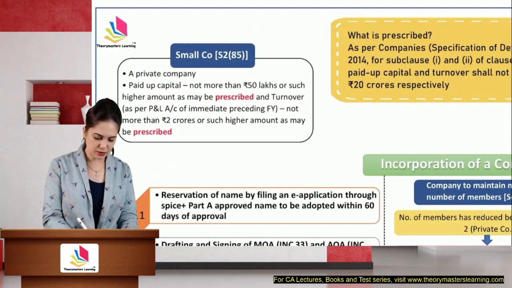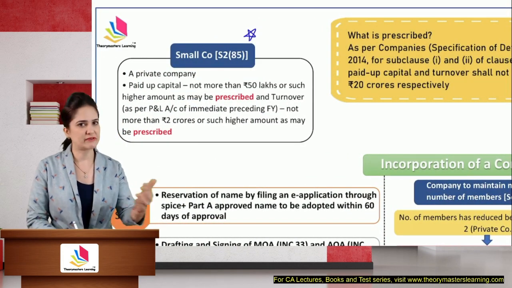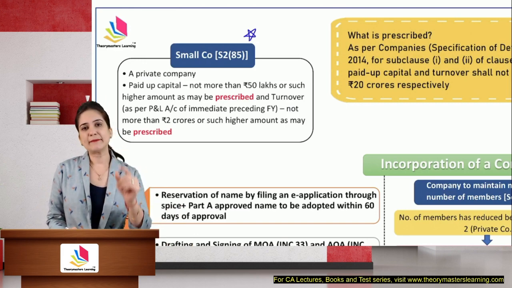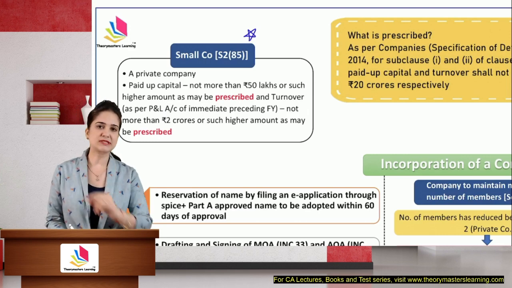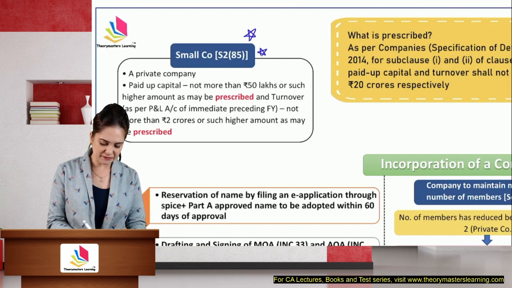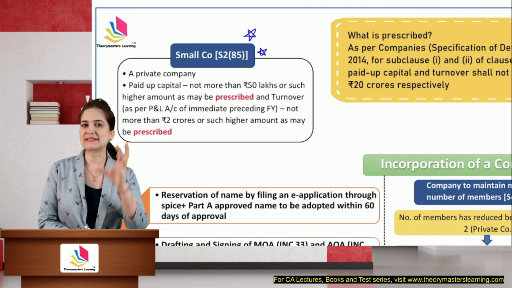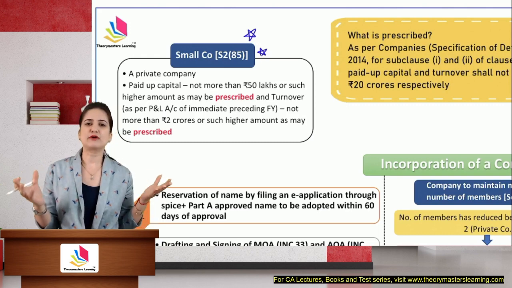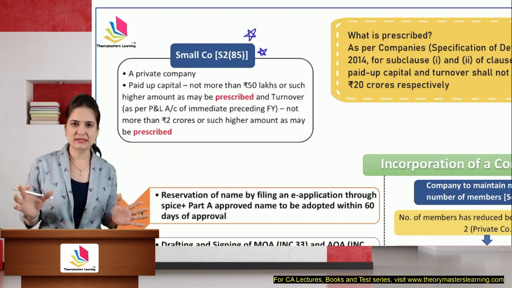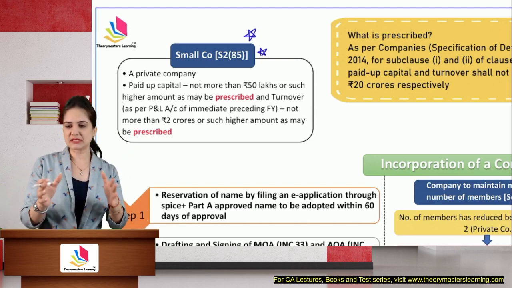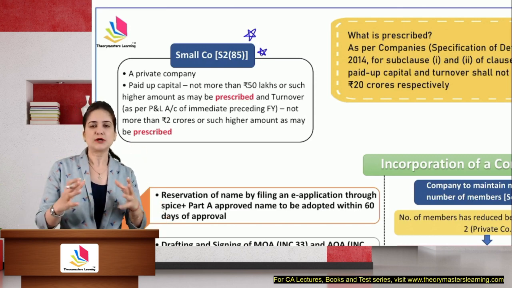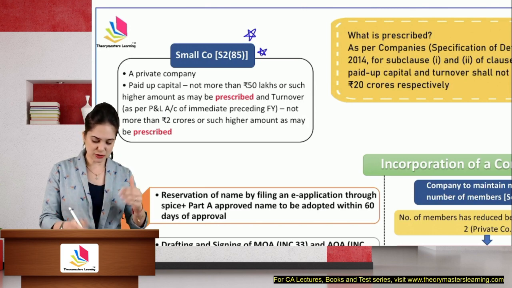Then we have another important concept, small company. Why important? Because there were amendments, but a question has not been asked on this concept, so they can ask in your attempt. The amendments were in the rules, not the definition. Many students get confused. There is no change in the definition. Section 2 clause 85 defines a small company as a small sized private company. Why should a private company be subject to all the compliances? So there is some relief, some benefit to a small company, with fewer compliances.